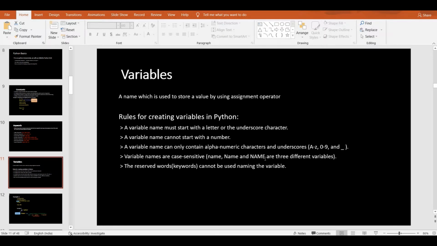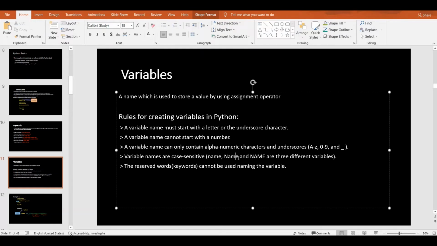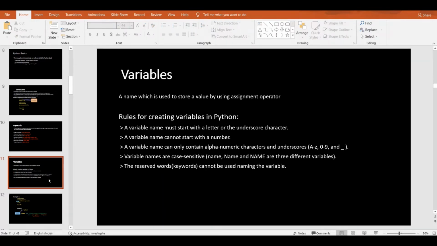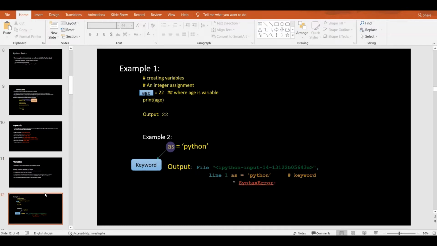Once we have initialized each one, we want to correctly use what we previously initialized, like the lowercase names and the capital names. Reserved words, keywords, can't be used as variable names. Here is one example you can clearly understand. Creating a variable with an integer: age is equal to 22. Here age is a variable to which we assign 22, then print age, and we get 22. So here the equals sign is the assignment operator to store values into the variable, that is age.